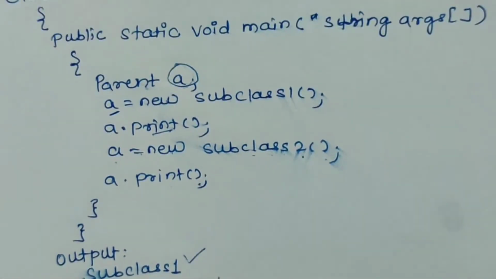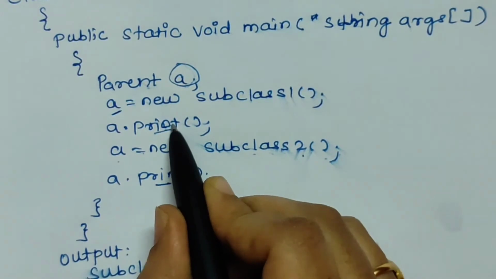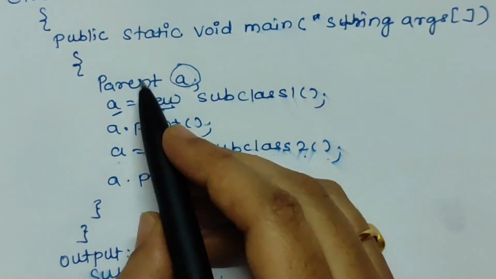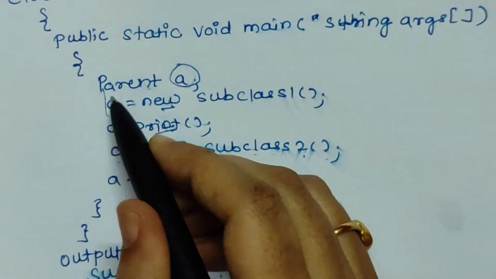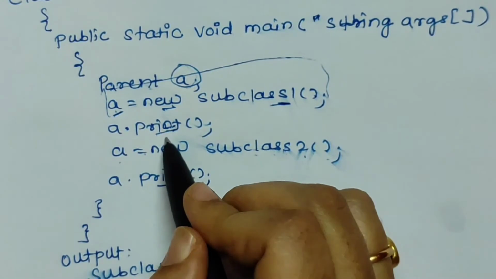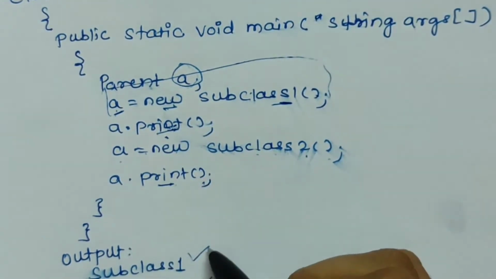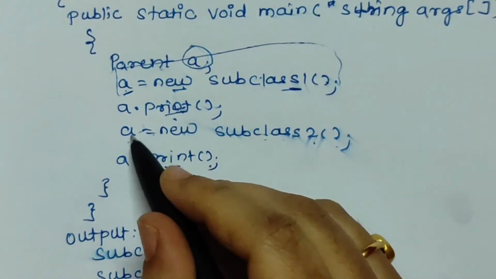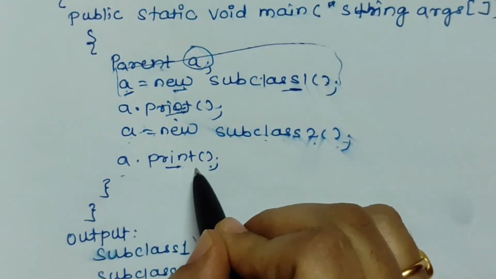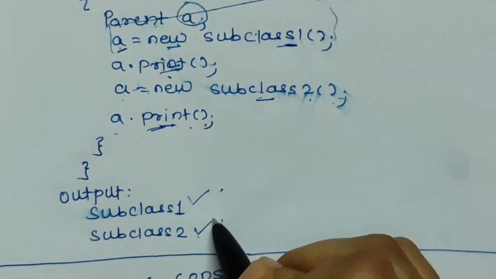Why is this so? Because the print method is present in both the classes, that is the base class as well as the child classes, but because of the syntax, A equal to new subclass 1, it is calling the print method from subclass 1 and displaying the output subclass 1. And here we have assigned A equal to new subclass 2, A dot print. Because of this, the statement will display subclass 2.